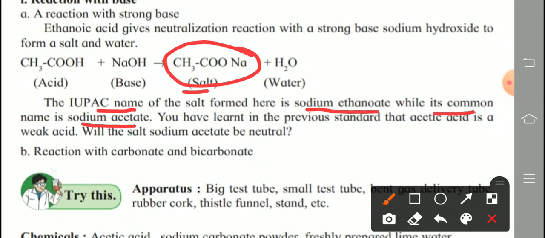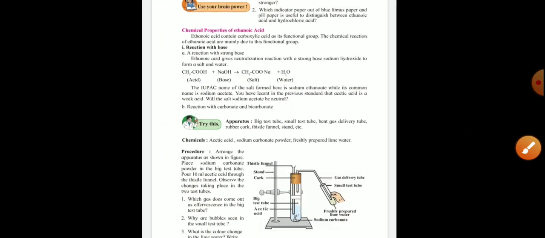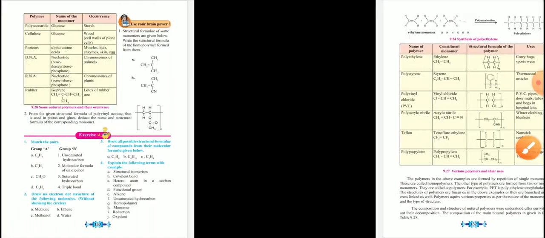You have learned in the previous standard that acetic acid is a weak acid. Underline. Remember, acetic acid is a weak acid. Will the salt sodium acetate be neutral? Will the salt sodium acetate be neutral? Now I will show the answer on one separate paper. Now check that.